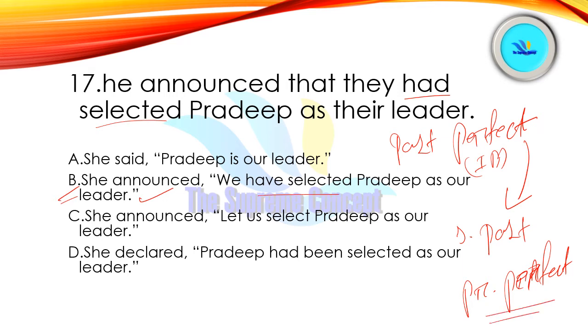There is no such option where we can get simple past. See, Pradeep had been stolen, no, this can't be our answer. Let us select Pradeep as our, no. So we are only left with option number B, which is framed in present perfect tense. So from this we can be very sure that our correct option would be option number B.